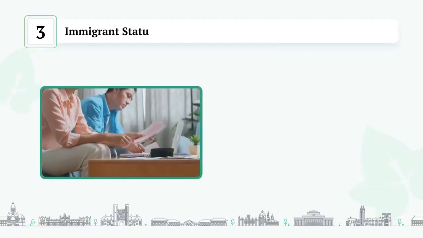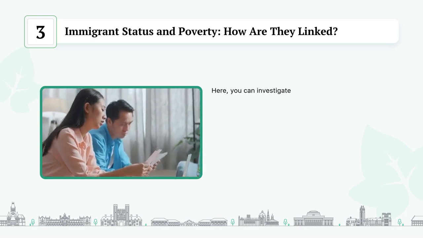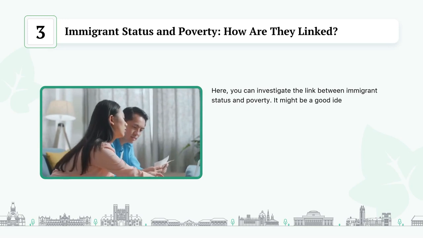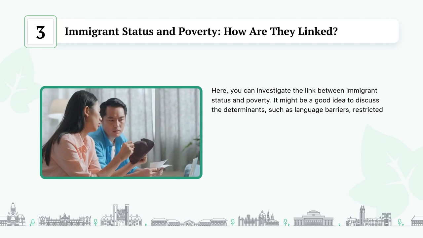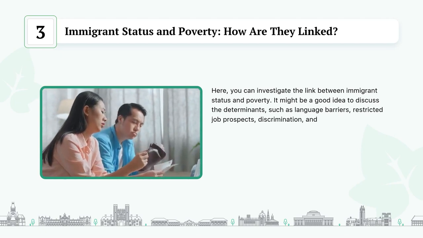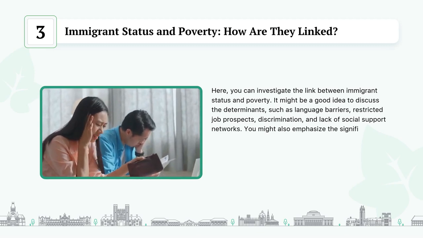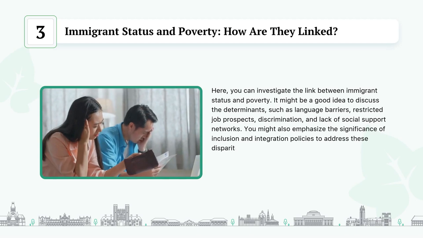Immigrant status and poverty, how are they linked? Here, you can investigate the link between immigrant status and poverty. It might be a good idea to discuss the determinants, such as language barriers, restricted job prospects, discrimination, and lack of social support networks. You might also emphasize the significance of inclusion and integration policies to address these disparities.